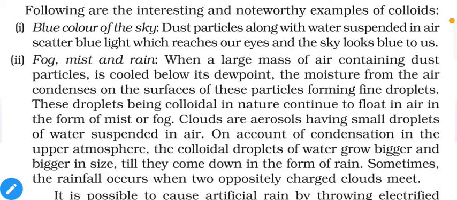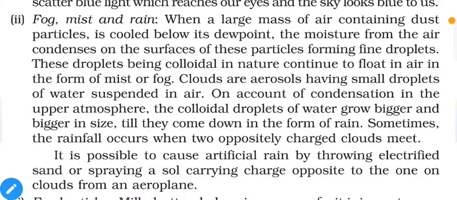Fog, mist and rain. When a large mass of air containing dust particles is cooled below its dew point, the moisture from the air condenses on the surface of these particles, forming fine droplets. These droplets, being colloidal in nature, continue to float in air in the form of mist or fog. That's why visibility decreases, because it is actually a type of colloidal sol. We have air as a medium and water or solid as the colloidal phase particles.